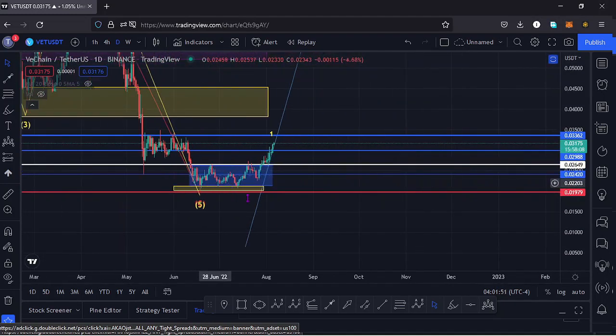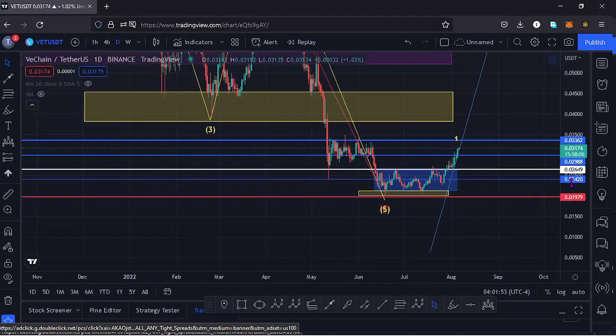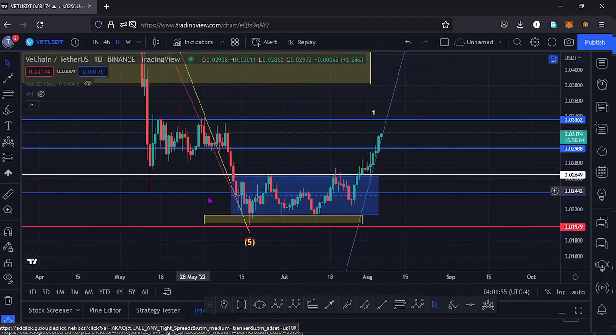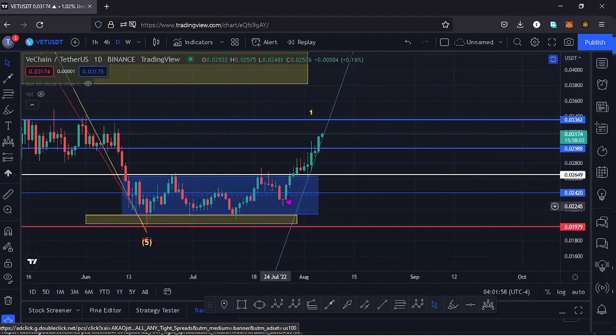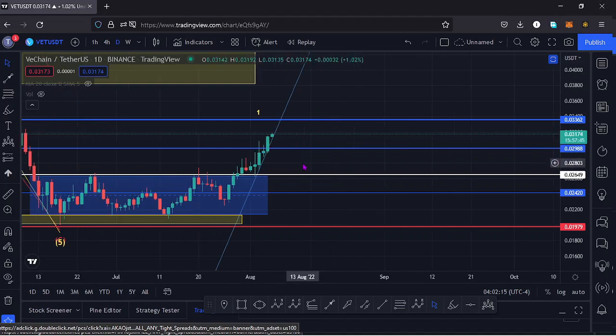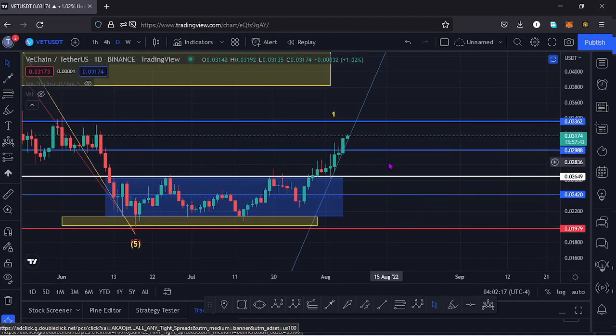And down here on the daily chart, you can see we have been trading within this channel, and as we are trading this channel, the buyers took over and we managed to break out of that channel to the upper side. We also managed to break above a key area of resistance. Yesterday we also managed to break another key area of resistance at around the $0.029 mark, and we have continued to see higher prices here on the Vechain chart.